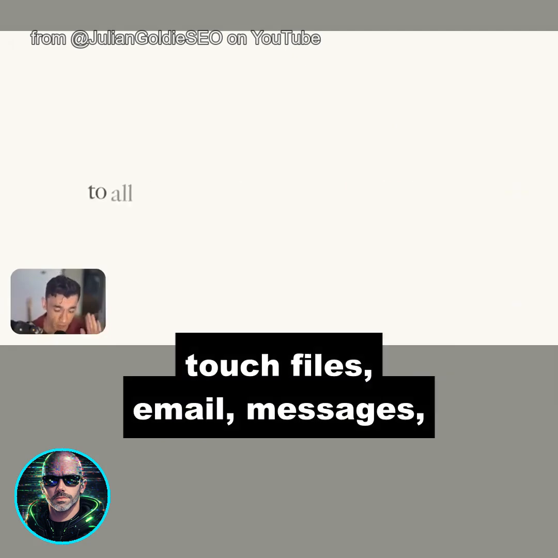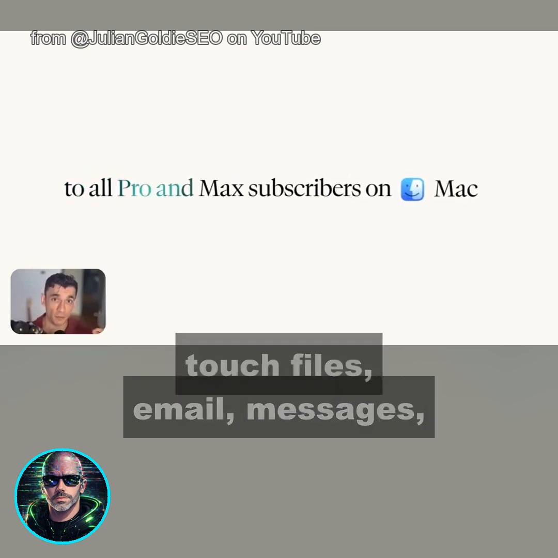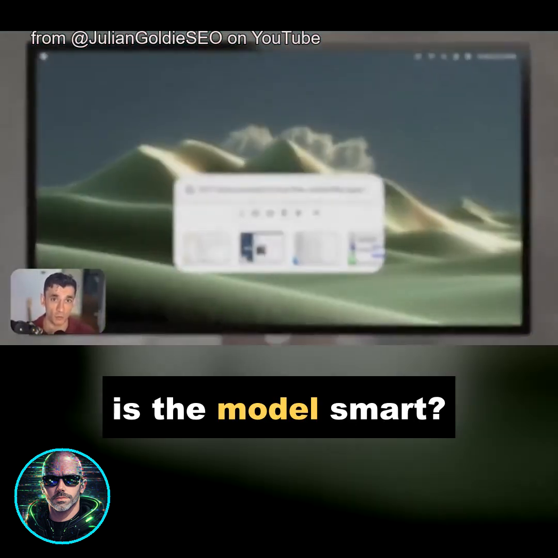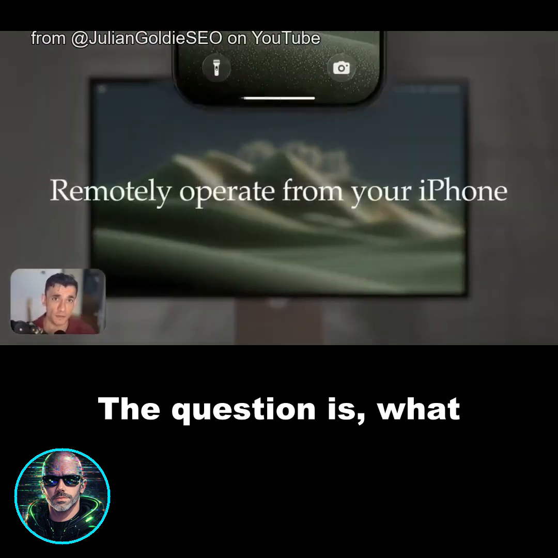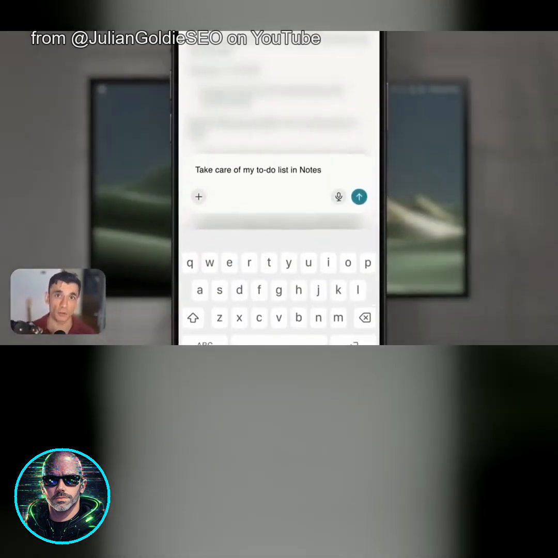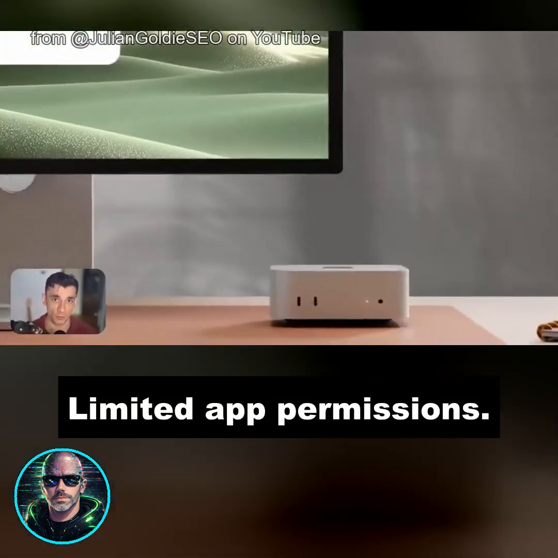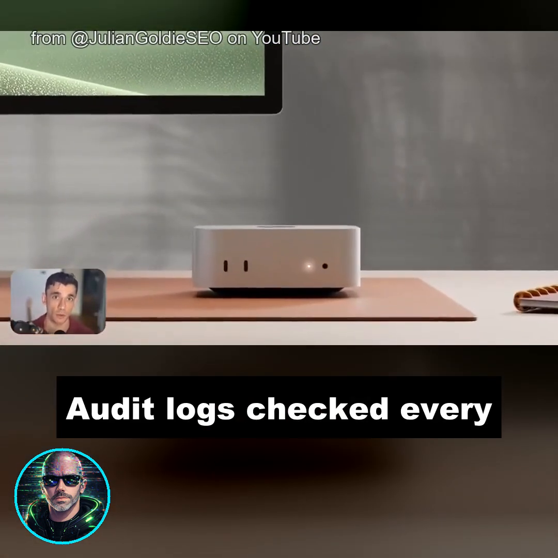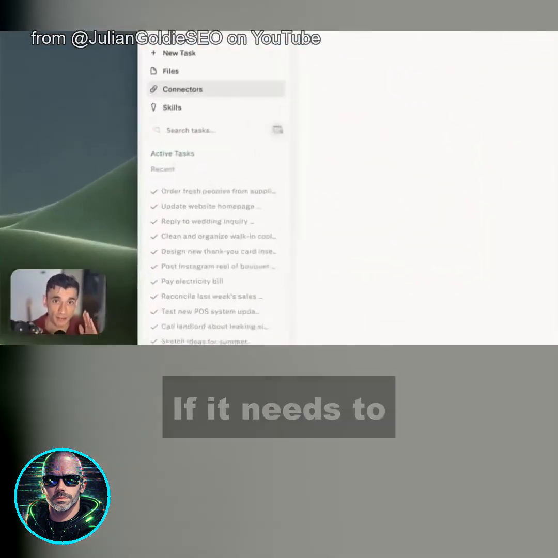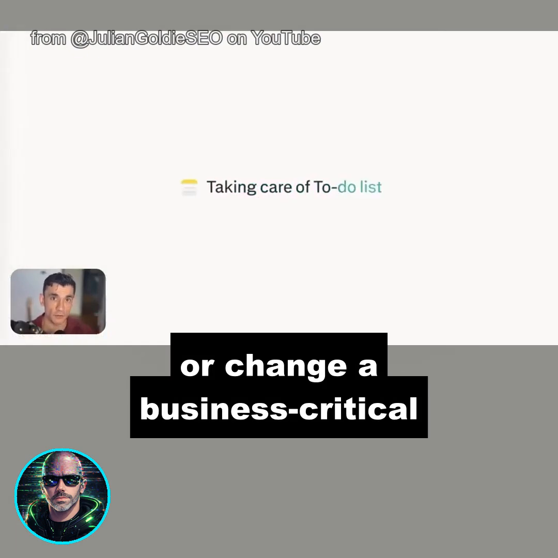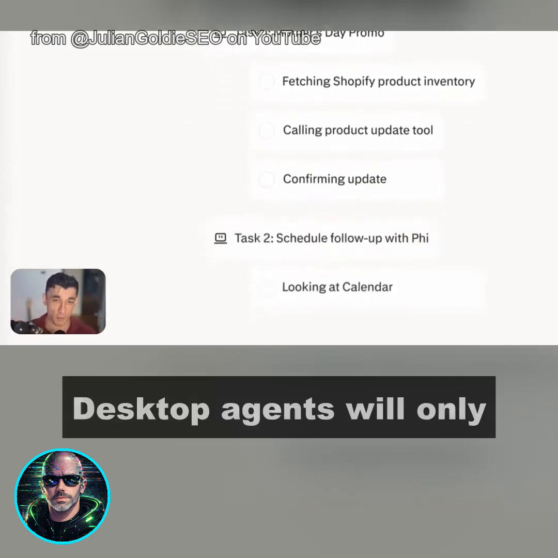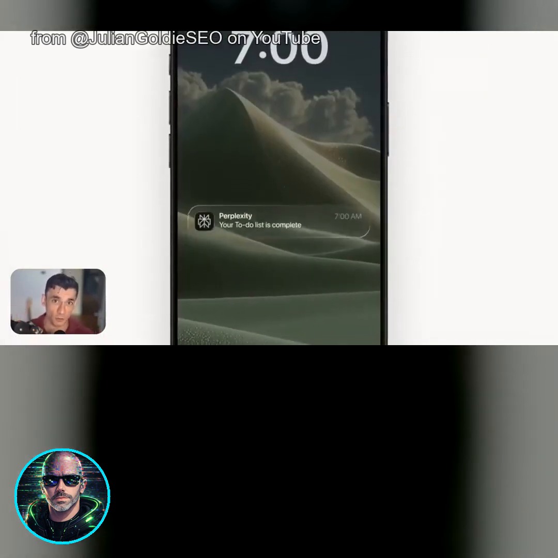The safety section is not optional. If an agent can touch files, email, messages, and browsers, the question is no longer just, is the model smart? The question is, what can it do without approval? Good defaults are simple. Draft mode first, limited app permissions, non-sensitive folders, audit logs checked every day for the first week. If it needs to send something, delete something, or change a business critical file, it should ask. Desktop agents will only become useful if they stay inspectable.